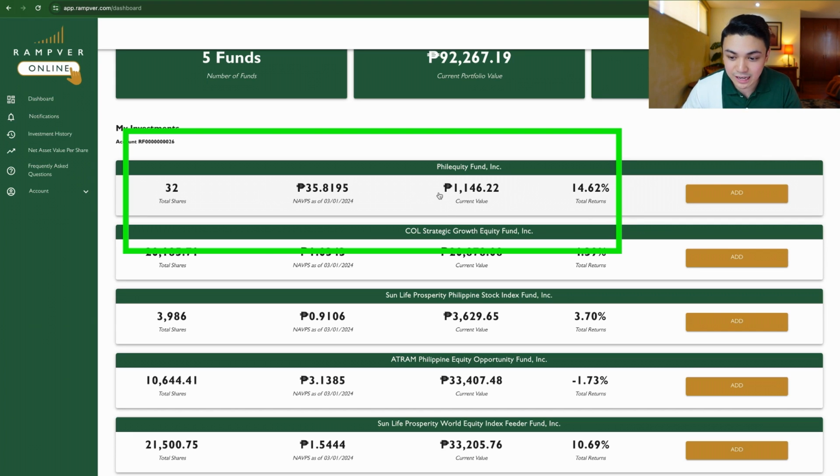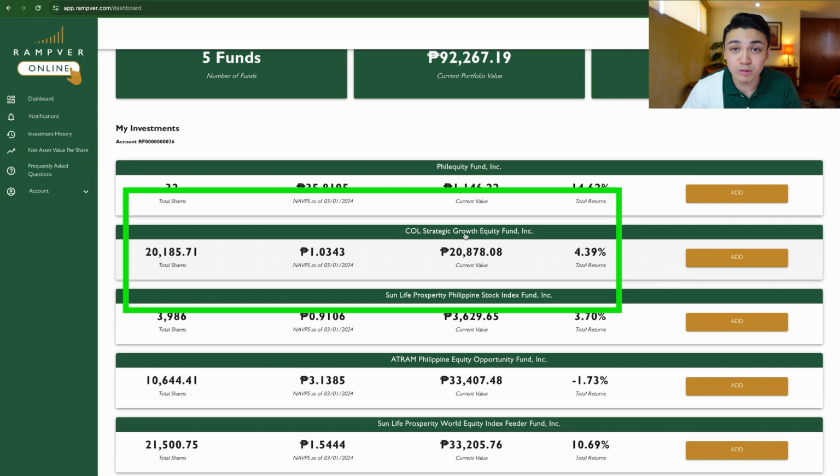Kung 1,000 lang nilagay mo, even if 14% ang growth ng portfolio mo, it's only 140 pesos, diba? So what we want here is the behavior and the habit of investing consistently, diba? Practice disciplined investing. Next, we have Call Strategic Growth Fund, diba? This is another card. If you invest again in a certain fund, it will just add on to the total number of shares.